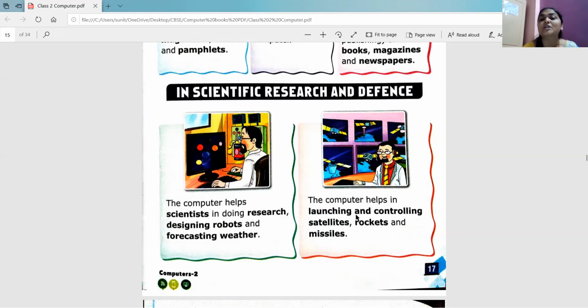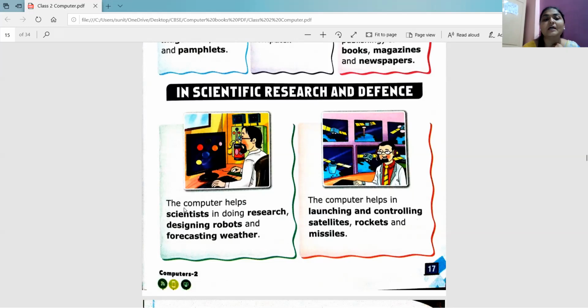So the computer helps in launching and controlling satellites. You must have seen the movies, right, where satellites are launched and how they are controlled, right? All the people in the movie were using computers. On the computer screen they were looking at, okay, now where is the satellite, in which direction it is moving, and how it needs to be controlled and everything, right? So yes, it is done with the help of a computer. Computer plays a very important role to do all this. So yes, scientists are using it, as well as it is used in defense also, okay? For our security purpose also we need to use a computer for defense, okay?